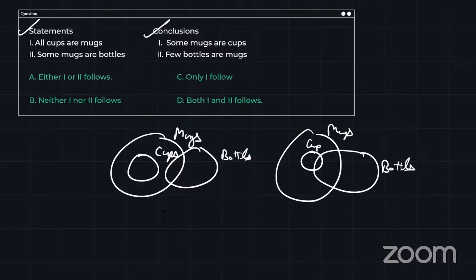But I am not sure. This can also be possible. This can also be possible. Now they are saying some mugs are cups. Yeah, surely, because all cups are mugs. So some mugs are cups is correct.